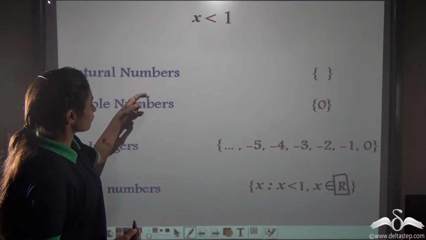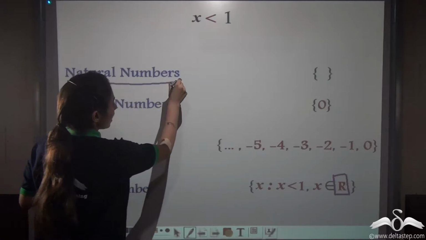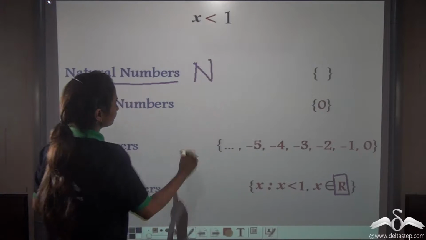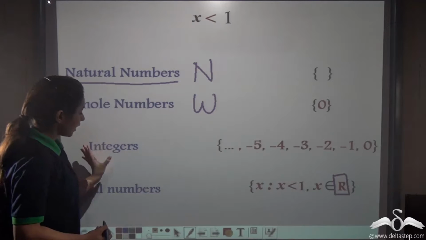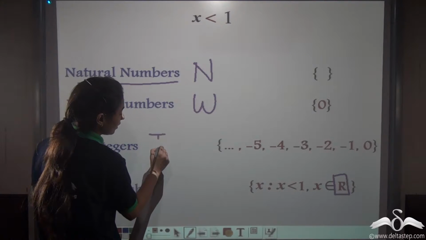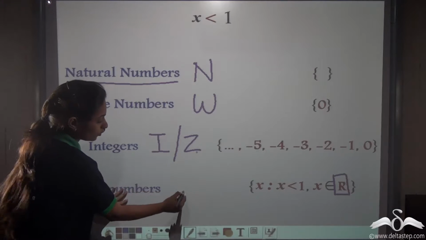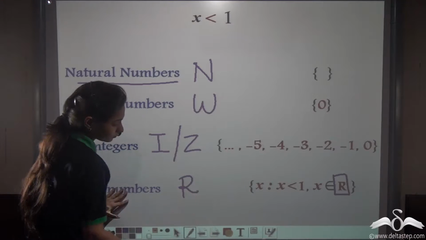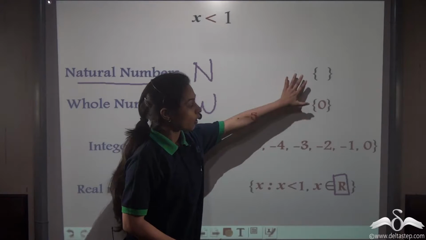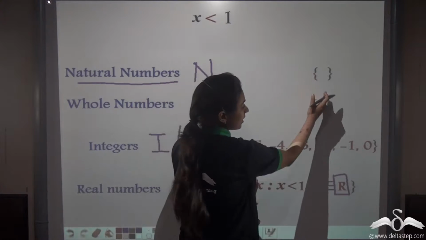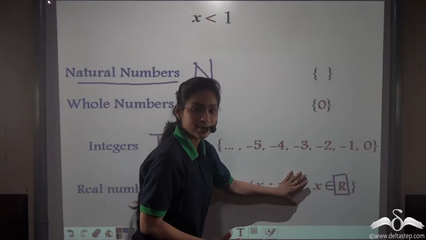So are there letters for these also? Yes. Natural numbers are denoted by the capital letter N. Whole numbers are denoted by the capital letter W. Integers are denoted by the capital letter I or Z. And real numbers, as I have already told you, capital letter R. Well, if you want, you can also denote these in set builder form also. All these are sets. It's just that these are written in roster form, a different way of representation of sets, and this is written in set builder form.